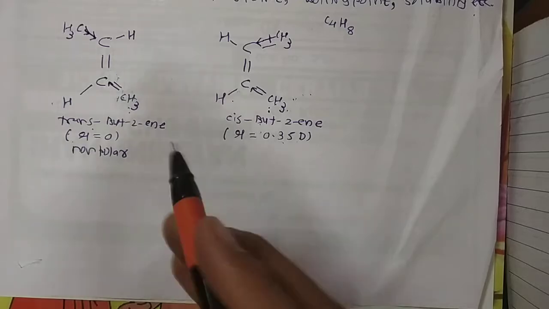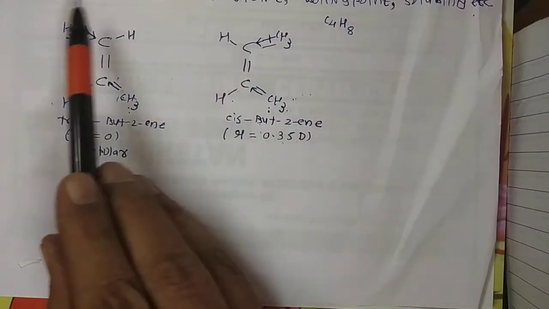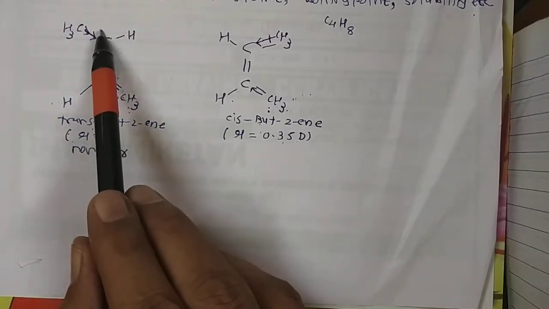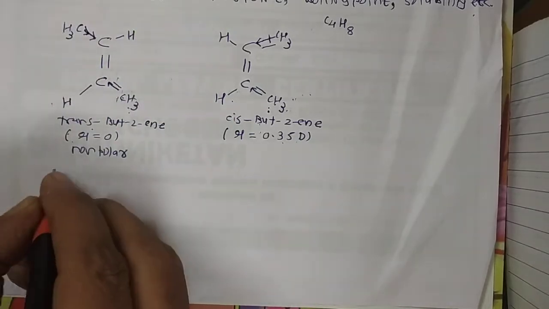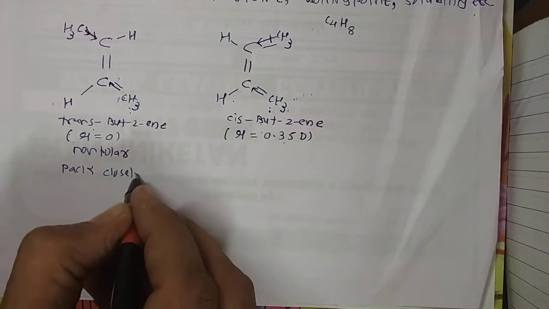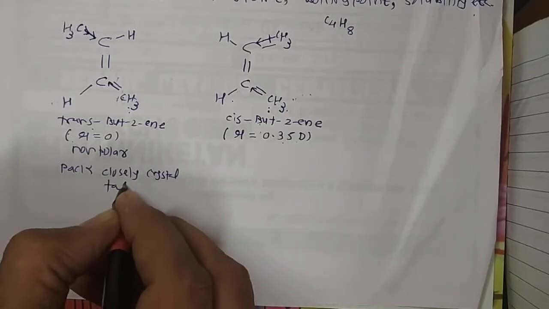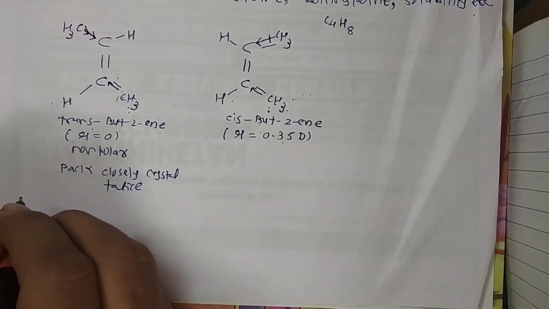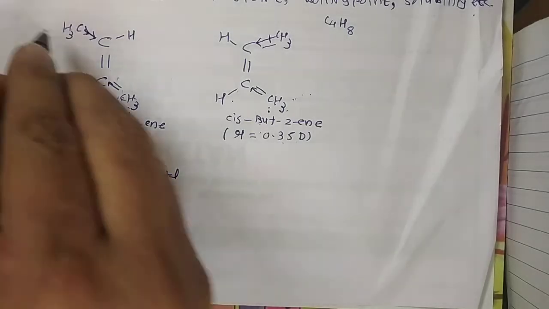Now we move to the melting point. Here in this case they have very good symmetry. It's a closely packed crystal lattice, in contrast to cis, because the arrangement is like that.